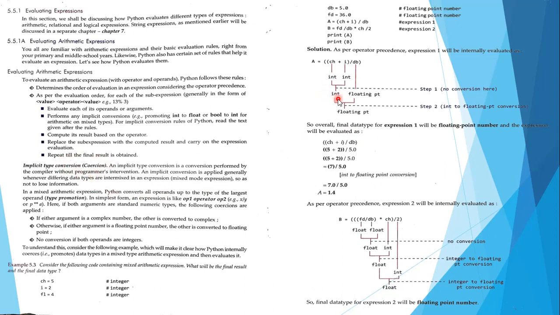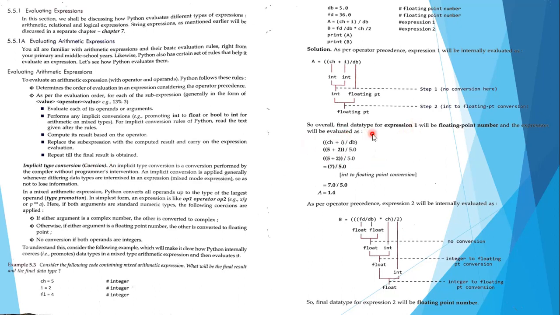So it has converted this integer into a floating point number, and then this floating point number and that floating point number are considered for the division operation, and the result is given as a floating point value. Here you can see step 2 has the int to floating point conversion, which you are not doing. It is done without the programmer's intervention, and this type of conversion is also known as coercion or implicit type conversion.